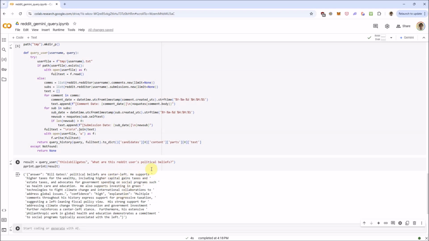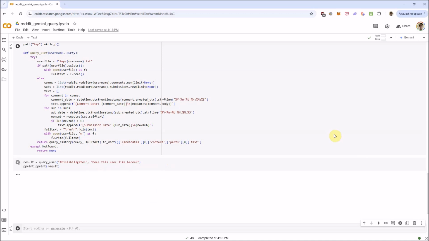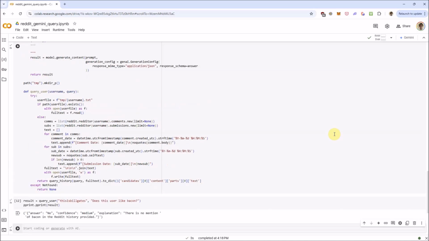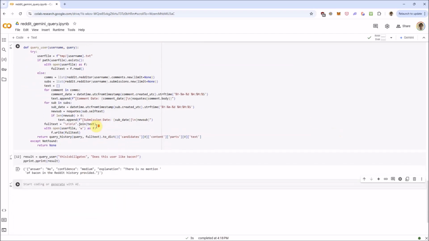Then let's see here. What else can we ask? Let's try something probably not mentioned in there. Let's say, does this user like bacon? No, there's no mention of bacon in his Reddit history. Okay, fair enough. So there you have it.